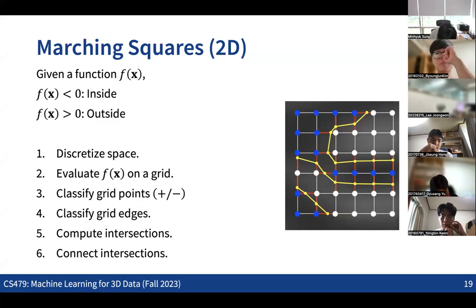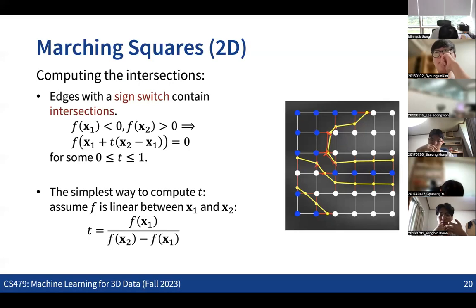And then what we are going to do is connect the intersection points to create the edges of the boundary of the shape. By connecting all these intersection points, we get the final shape. So that's very simple, the idea, right?